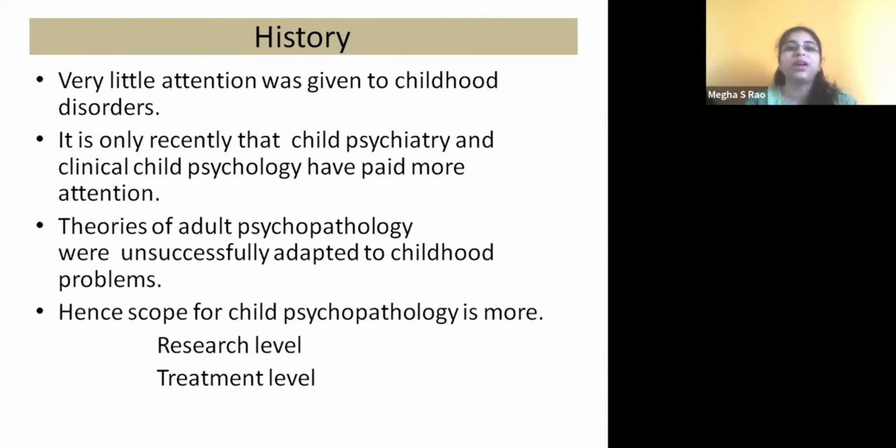Coming to the history of child psychopathology, child psychopathology or child psychiatry is blooming now, right? It has very much scope nowadays. Earlier, very little attention was given to childhood disorders because people didn't know that even a child can get a mental problem. It was thought that only adults get mental problems, but now they have understood that from the day the child is born, it can be susceptible to various forms of mental disorders, right? It's only recently that child psychiatry and clinical child psychology have been paid more attention.